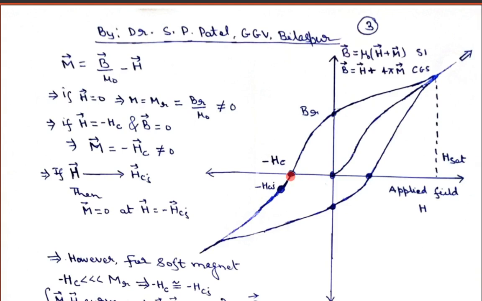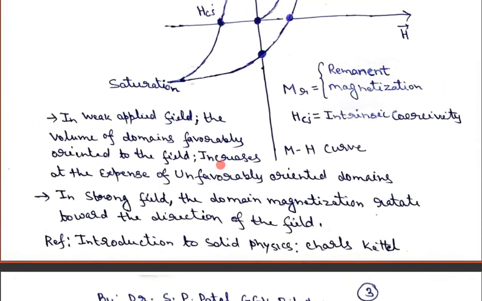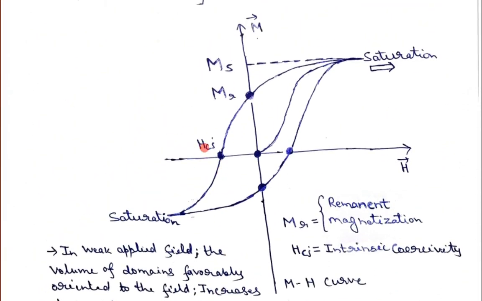Let us say, in order to achieve the magnetization also equal to 0, here you have three quantities, B, M and H. So again you have to apply the magnetic field, meaning you have to increase the magnetic field, as I did in the case of the MH curve. That is why in the case of the MH curve I defined intrinsic coercivity. Remember, I defined intrinsic coercivity, not coercivity. This intrinsic coercivity is the property of that particular material at which magnetization becomes equal to 0. I am plotting the graph between M and H, so that is why I am calling it intrinsic coercivity.